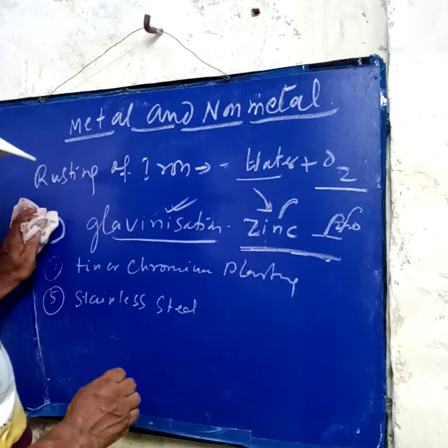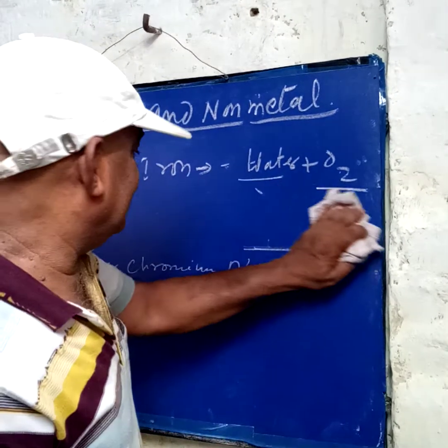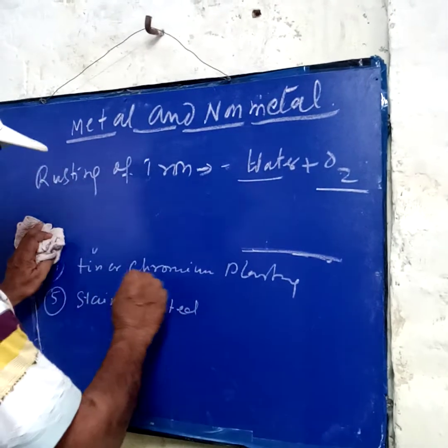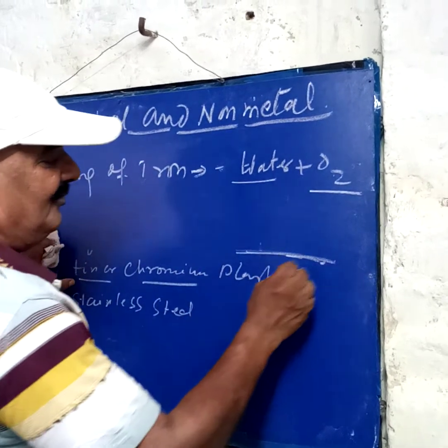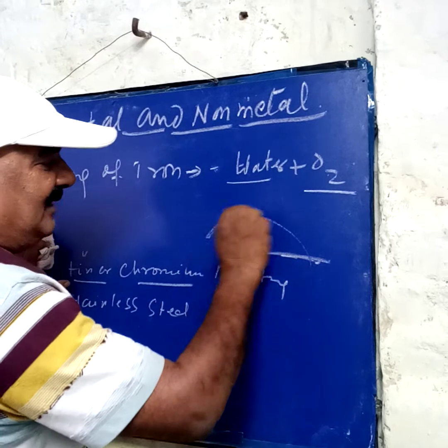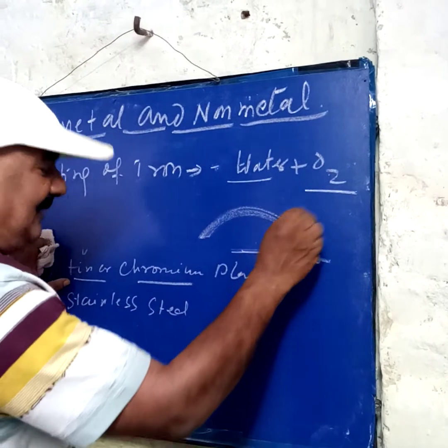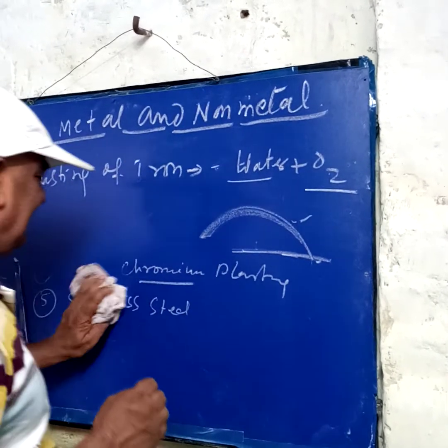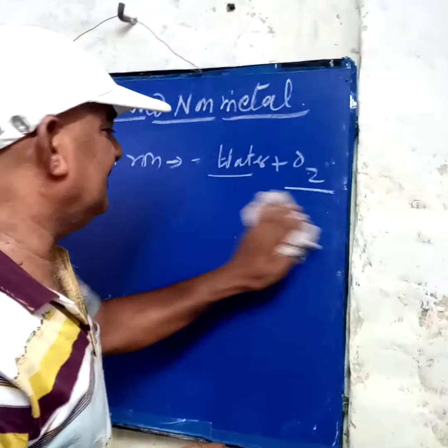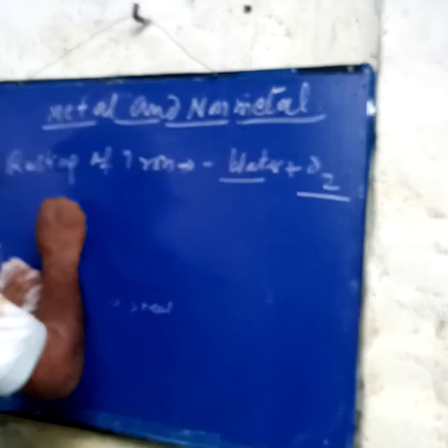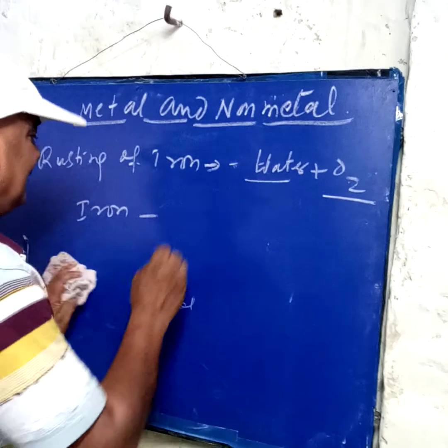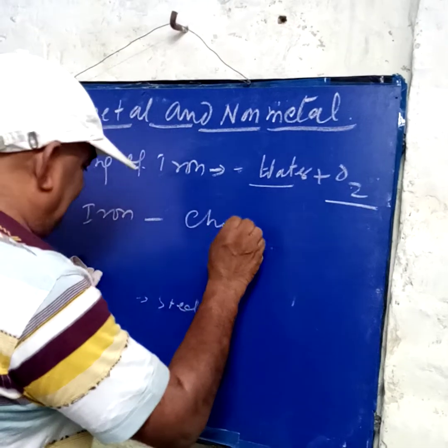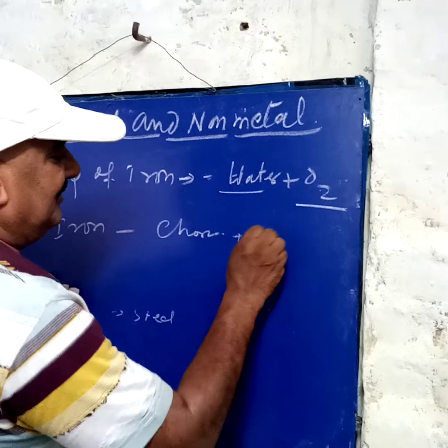Now, after that we give tin or chromium plating. Tin, we know, is less reactive with oxygen, and chromium we give by painting it. That's what they are saying. After that we can say stainless steel. Steel, you know, is made of iron, but steel is not rusted. Why not rusted? Because chromium and zinc have been given in it.